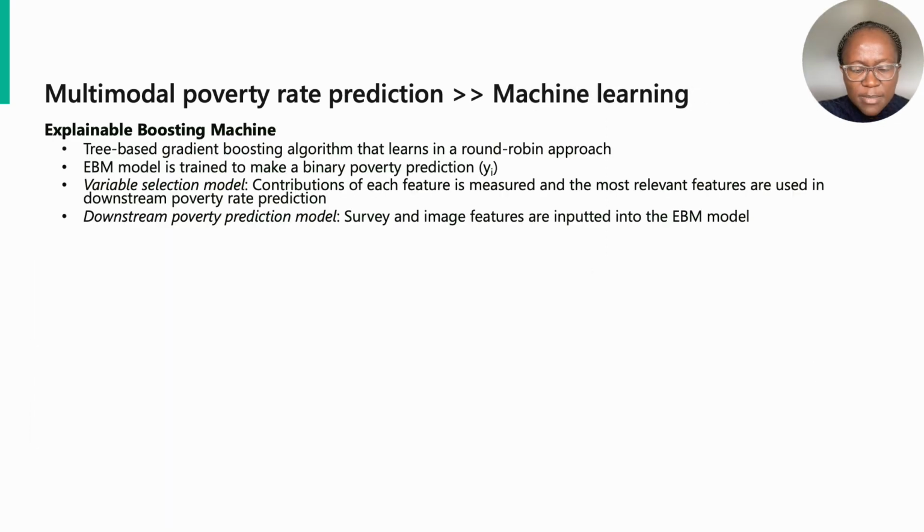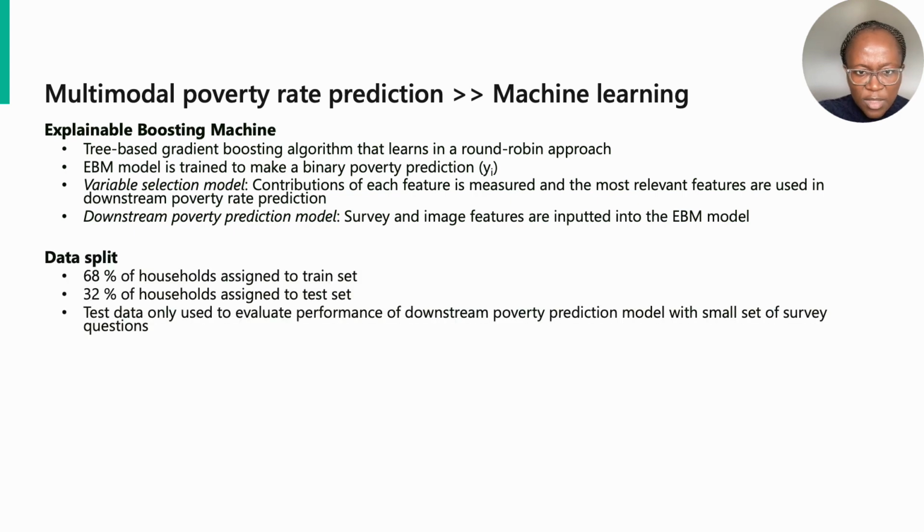An explainable boosting machine model is trained to predict the poverty indicator Y sub I. EBM is a tree-based gradient boosting algorithm that learns from only one feature at a time in a round-robin approach. After training the EBM model, the contribution of each survey variable to the prediction is measured and used to rank the survey variables. Given the survey feature importance scores, the most important survey variables are selected. This process yields a reduced set of survey questions for the PMT.